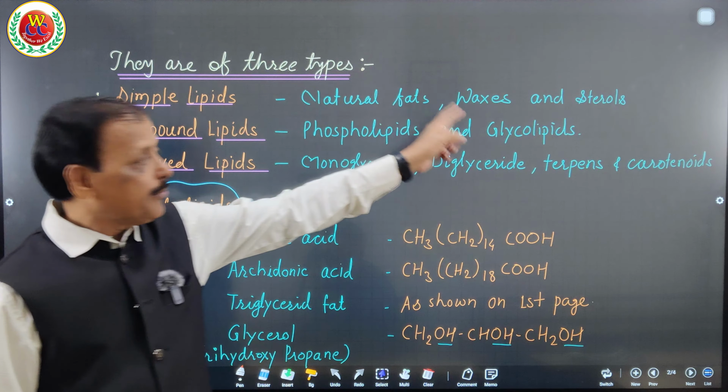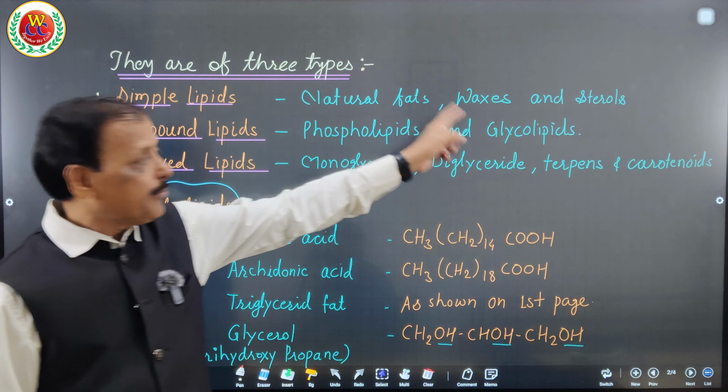Then what are the derived lipids? Monoglyceride and diglyceride. Monoglyceride and diglyceride are derived from triglyceride fat. And which triglyceride fat? The natural fat. Here I have written examples of simple lipids: fatty acid, palmitic acid, arachidonic acid, and triglyceride fat as shown in the first diagram. Natural fat is a triglyceride fat. Why is it natural? Because it is available as it is in nature.